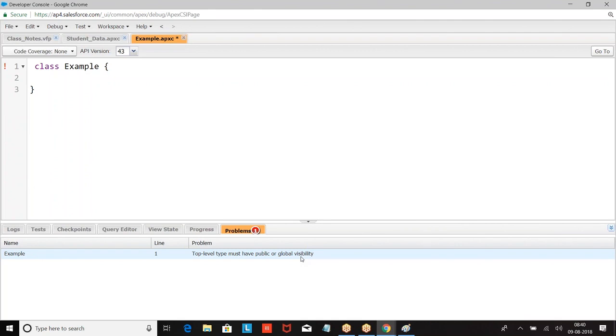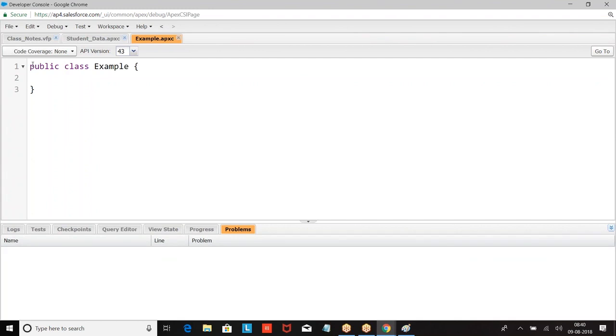Now what is the error saying? Boss, your class has to be either global or public. So what is the default access modifier for a class? Private. For a method? Private. For a variable? Private. For everything it is private. No separate definition for every element. Am I clear with this?